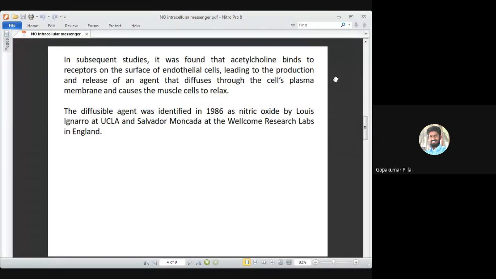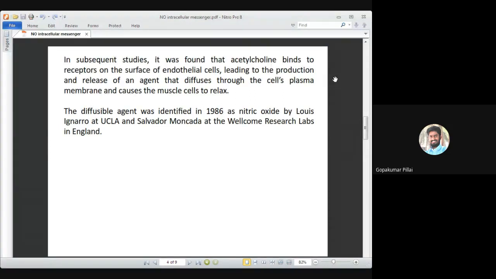I repeat once again: the later studies could prove that endothelial cells were the ones responsible for facilitating signal transmission to smooth muscle cells. But how exactly did it happen? Acetylcholine had a receptor, present on the endothelial cell surface, that is, the cell membrane. When acetylcholine binds to that receptor, the receptor gets activated and internally transmits a signal to systems which produce nitric oxide, and the produced nitric oxide then leaves the endothelial cell and diffuses into the muscle cell. Once it diffuses into the muscle cell, it causes relaxation there.